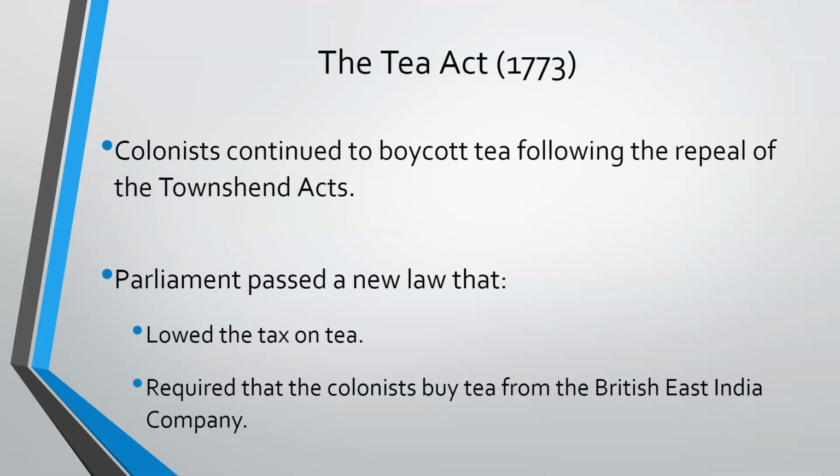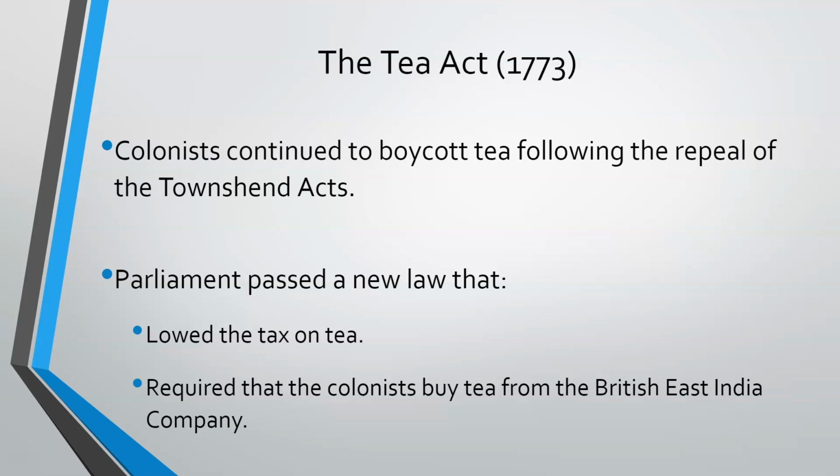You see this happen in New York. An East India Company ship arrives in New York. There's a crowd waiting on the docks. They refuse to allow the ship to unload, and the ship simply turns around and goes back to Britain. The same thing happens in Philadelphia. There's a ship that's turned back there as well. In Charleston, South Carolina, a group of colonists are also waiting on the docks there. Instead of turning back the ship, they actually unload the tea, they lock it up in a warehouse, and they leave it there until it rots.